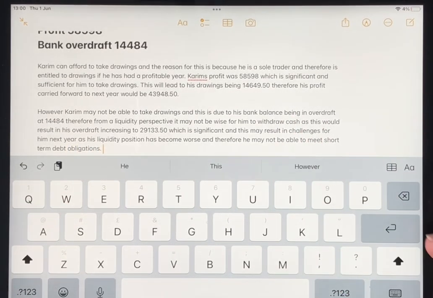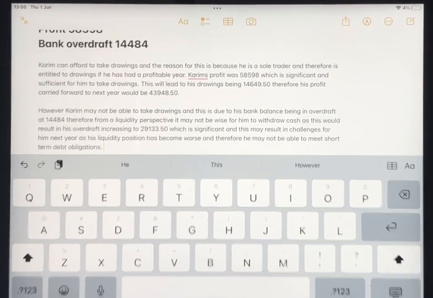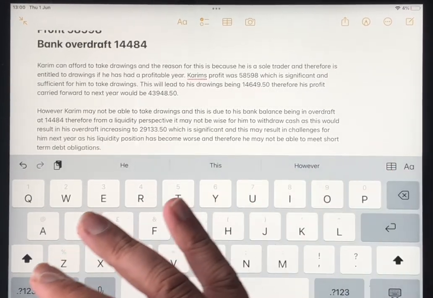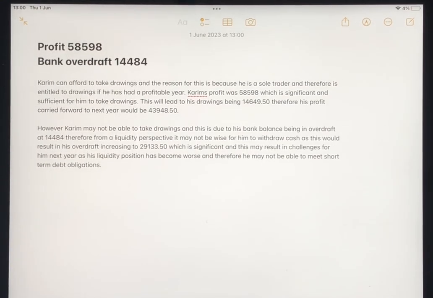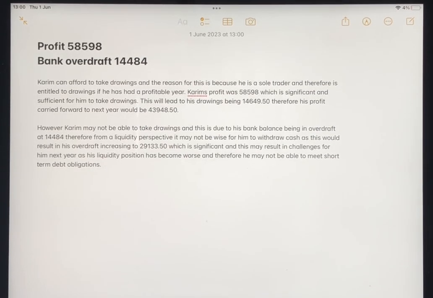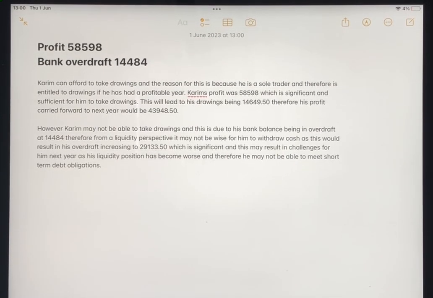Okay, so in summary, we've said, however, Karim may not be able to take drawings, and this is due to his bank balance being in overdraft at 14,484. From a liquidity perspective, it may not be wise for him to withdraw cash, as this would increase his overdraft to £29,000, making his liquidity position worse, and he may not be able to meet short-term debt.